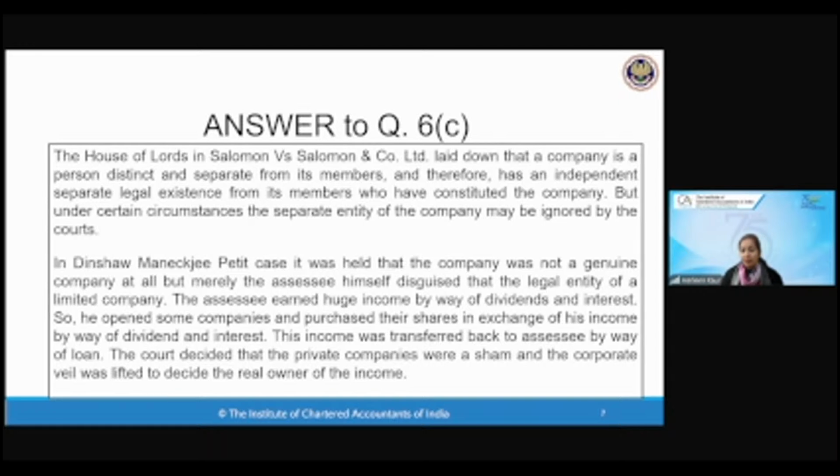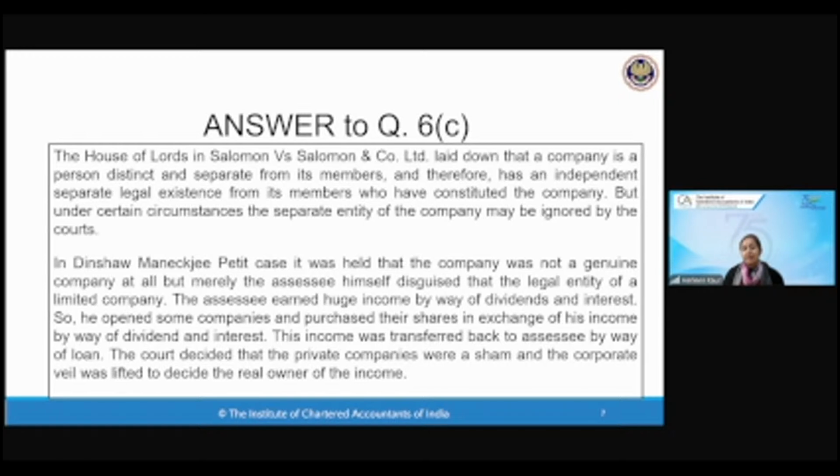Then Dinshaw Manekji Petit has already been told, along with 3 case laws: Daimler, Dinshaw and Gilford Motor versus Horne. These are important case laws. You should remember the names of these case laws, because here all the history of the case is given in the question. You just have to write the name of the case.